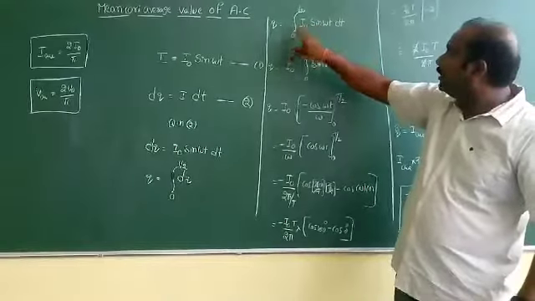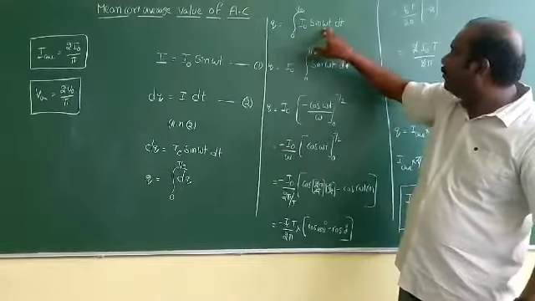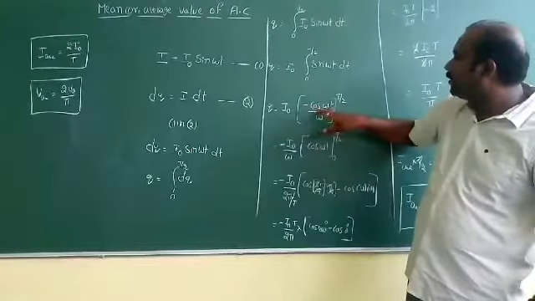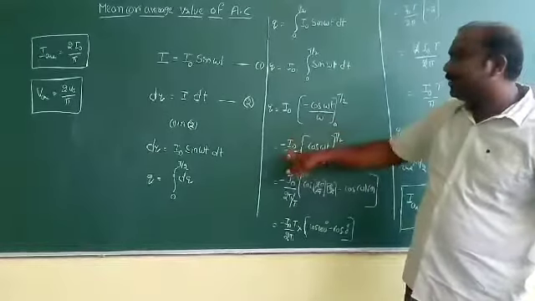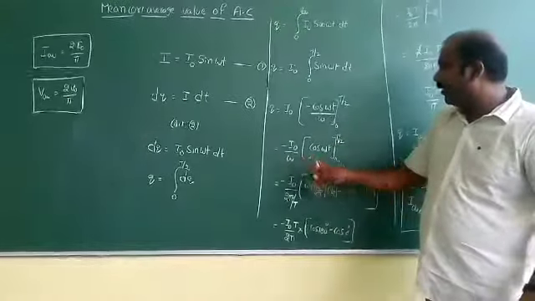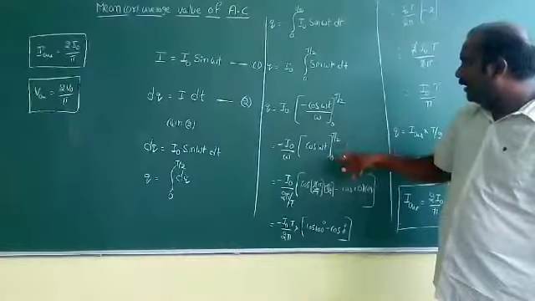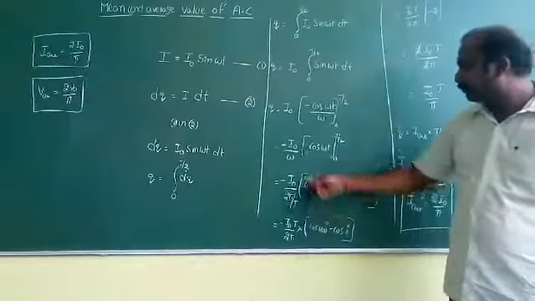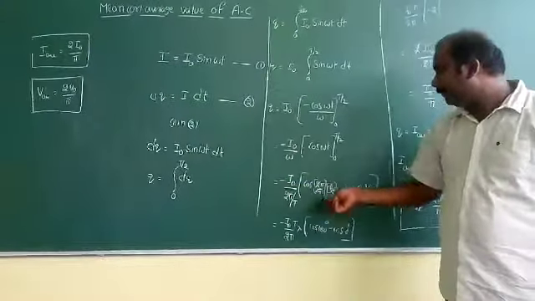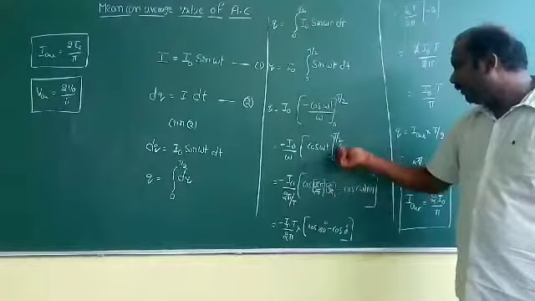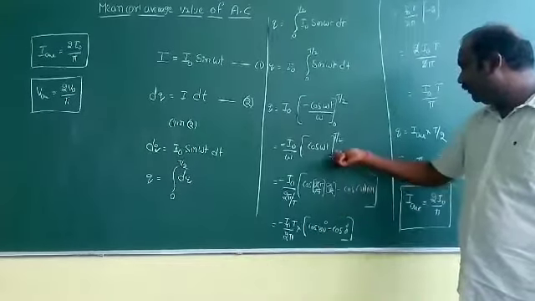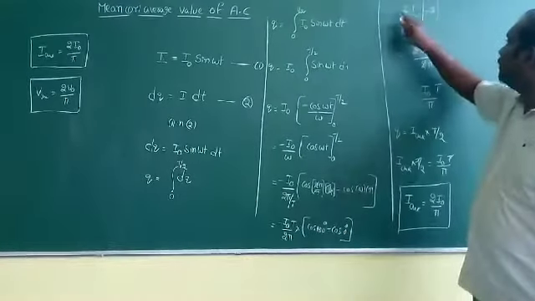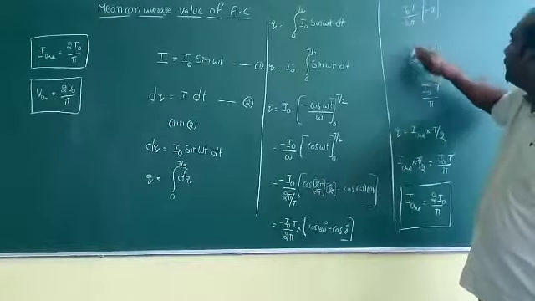So in the time interval I am taking 0 to t by 2, I naught sin omega t dt. I naught is taken common, and the integral of sin omega t dt is minus cos omega t by omega. Then later this omega is taken out, so minus I naught by omega, cos omega t from 0 to t by 2, and later things as shown in the figure. You see, I naught by omega, with omega as 2 pi by t, and cos omega t: for time interval t by 2, cos 180 is minus 1, minus the lower value 0, cos 0 is minus 1, minus minus becomes minus 2, and here minus is there, minus of minus becomes plus.